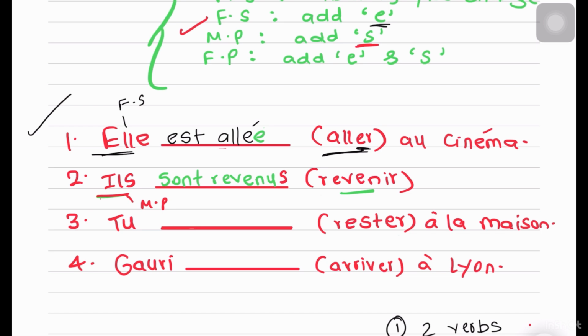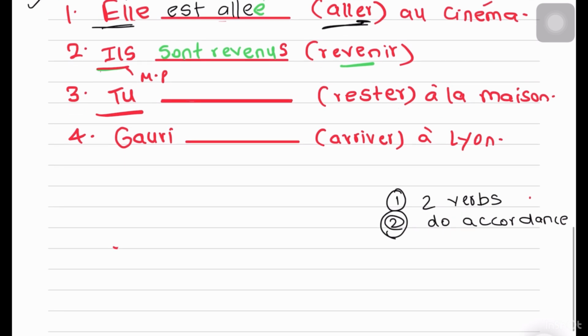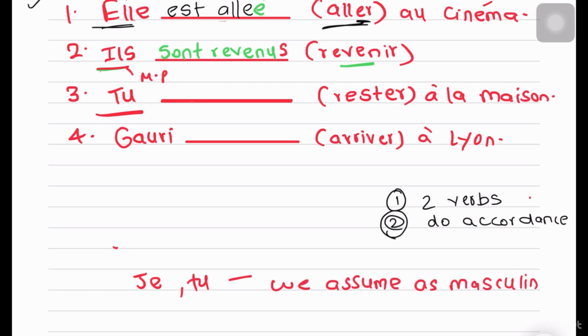Now, third sentence, tu. Again, this one is important. When we talk about subjects like je and tu, we do not know the gender of the person who's speaking. It can be masculine, it can be feminine. So we assume it to be masculine to simplify it for us. The other thing that we know is that je and tu are obviously singular. We're talking about one person. So we take it as masculine singular.